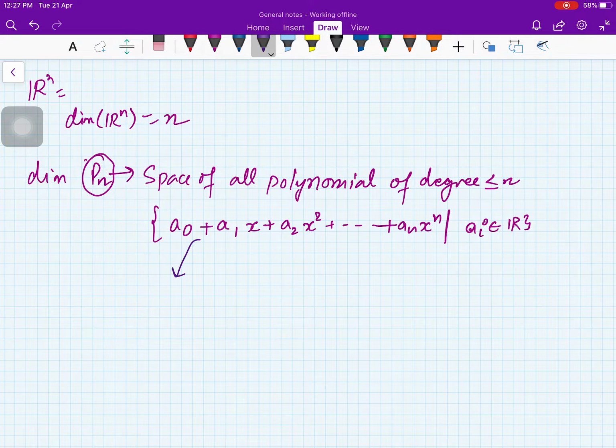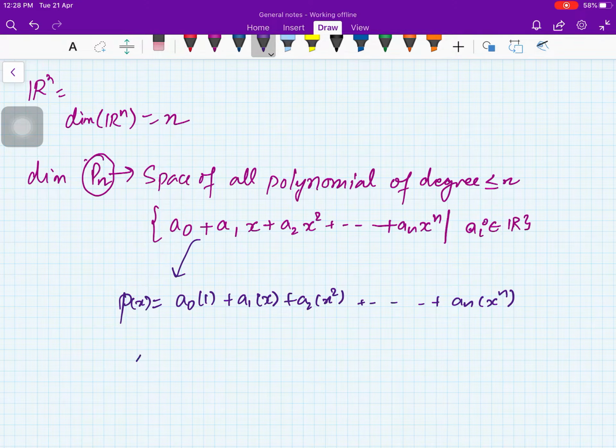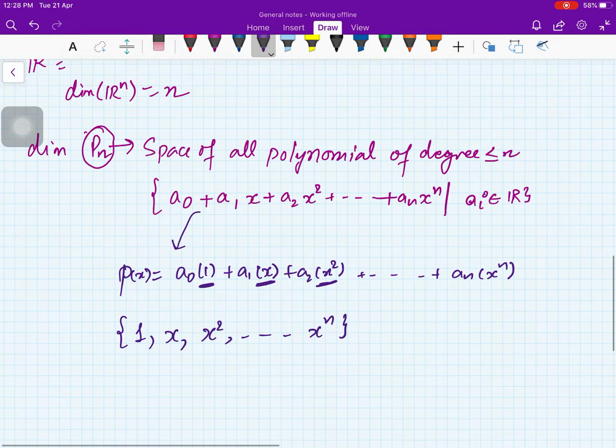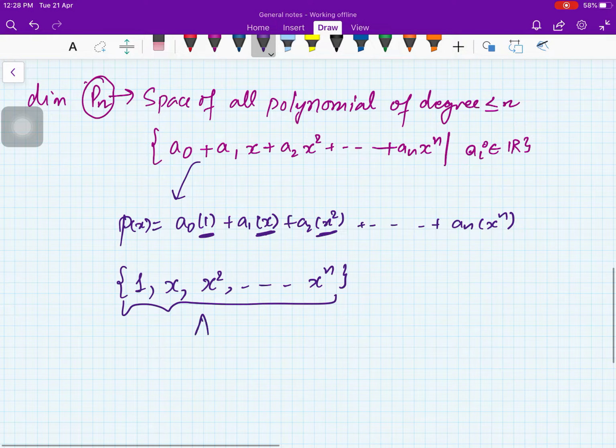Right. Now if you want to have a basis, you see every element p(x) in the space is a0 into 1 plus a1 into x plus a2 into x square plus so on, an into x raised to power n. So it means that the space is the span of the set 1, x, x square and so on up to x raised to power n. And also this set is linearly independent.